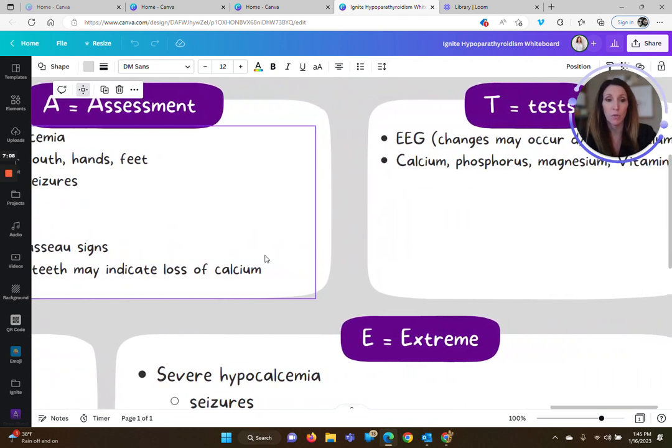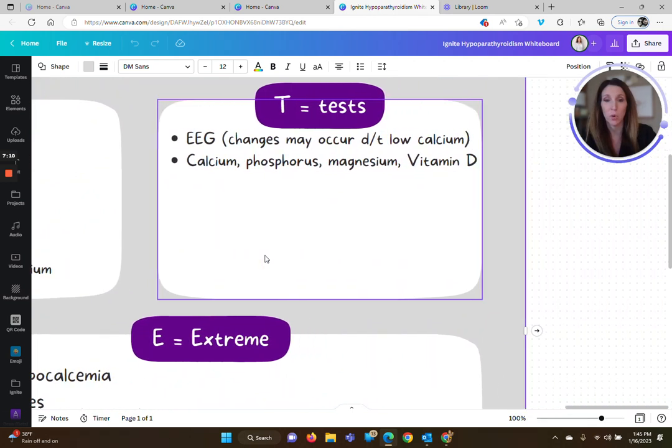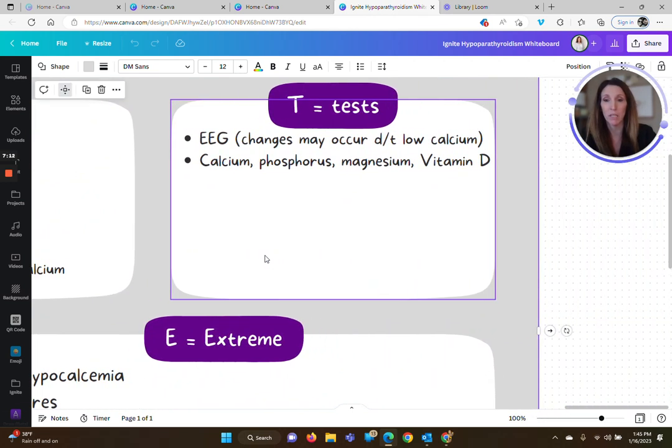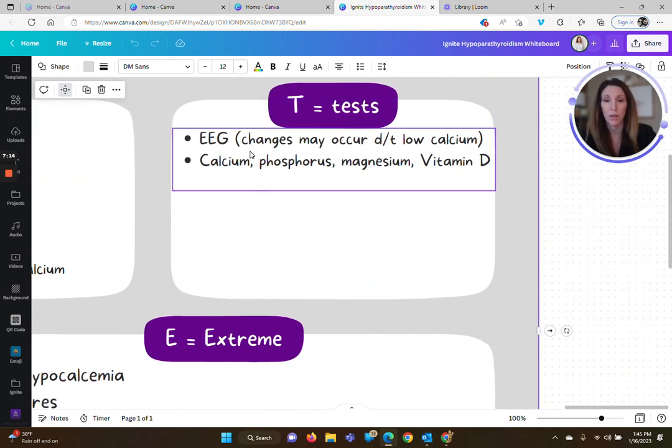All right, then let's go over here to tests. So we may have an EEG, with changes that may occur due to low calcium. We had talked about seizures, and an EEG is looking at neurologic brain waves, and so that might be changed due to low calcium.